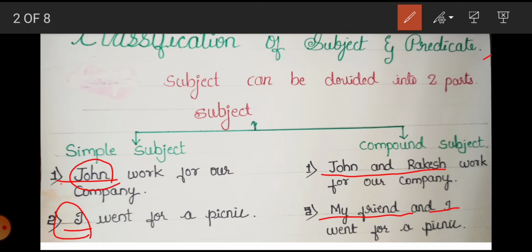In simple subject, only one noun is present, and in compound subject, if two or more than two nouns or pronouns are present, we call that a compound subject. Got it?